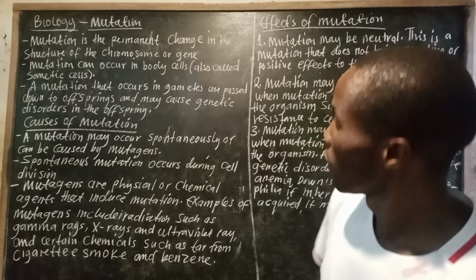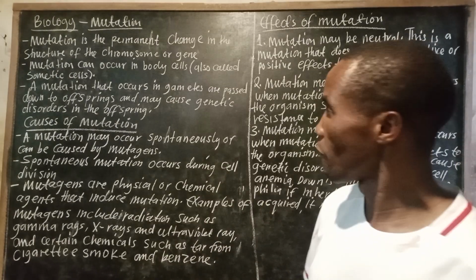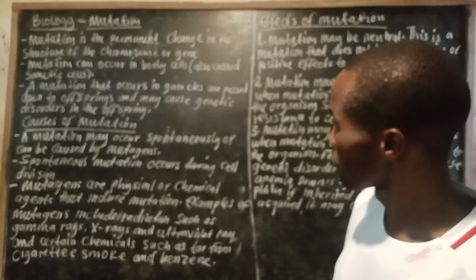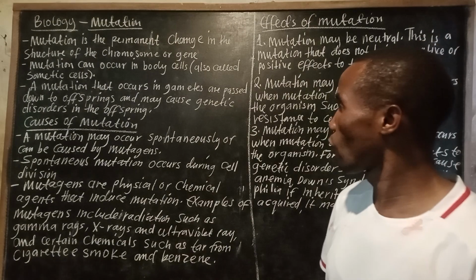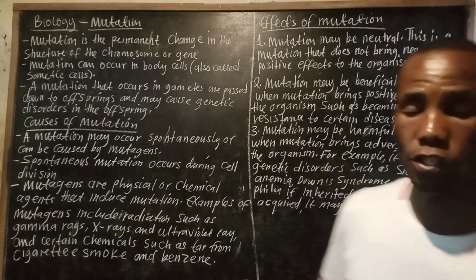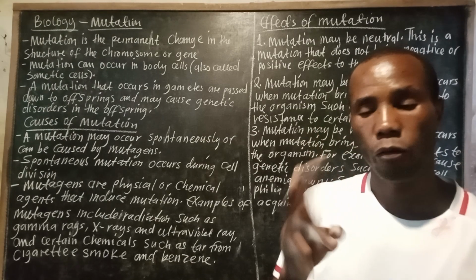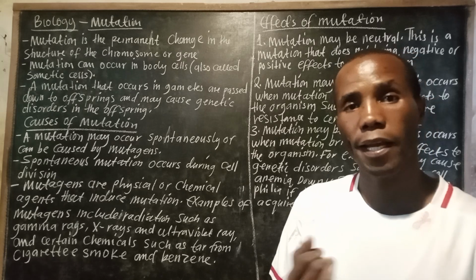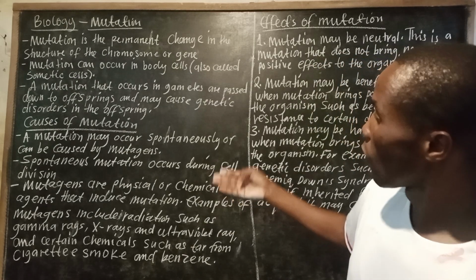Causes of mutation. Let us look at what causes this permanent change. A mutation may occur spontaneously or can be caused by mutagens. So there are two things there.